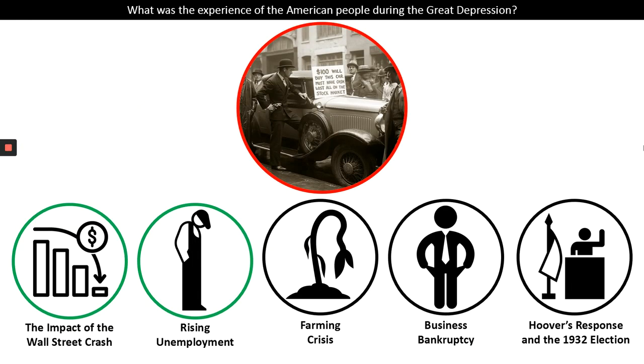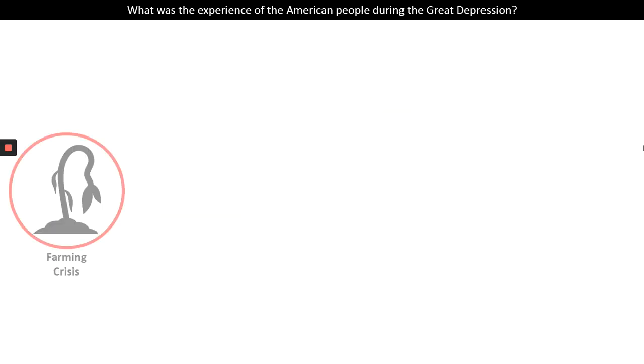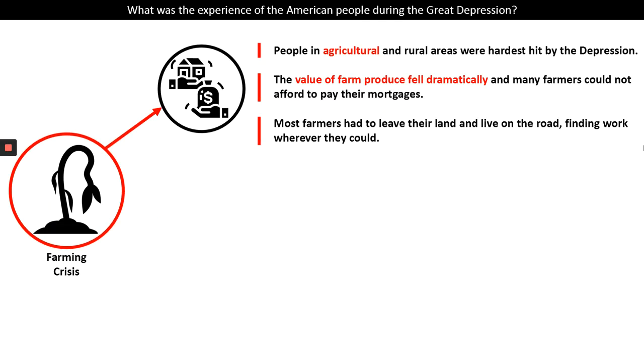There was also a farming crisis in the 1930s. Now, hopefully you remember from earlier videos that in the 1920s, farmers also struggled. Many farmers overproduced, they produced more products than they could sell, and that really came to bite them in the 1930s. People in agricultural and rural areas were hardest hit by the Depression. The value of farm produce fell dramatically. Many farmers who'd loaned money from the banks to afford their land and afford their houses could not pay their mortgages, and so most farmers had to leave their land and live on the road, finding work wherever they could.